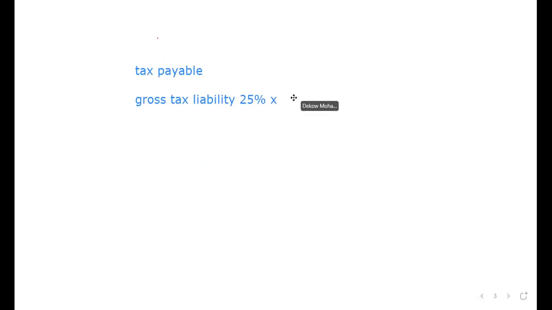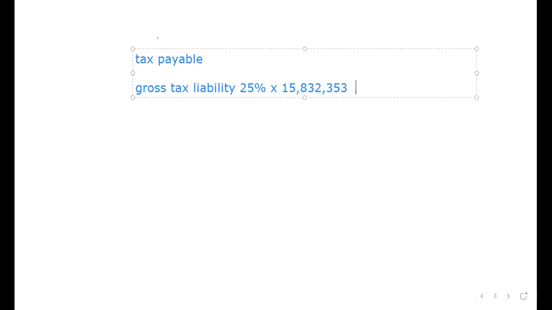Multiply 25% by 15,832,353. Let me enlarge this so that we write this answer very well. Now this will come to how much?